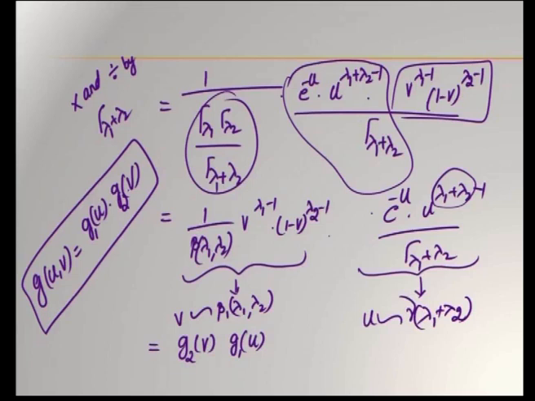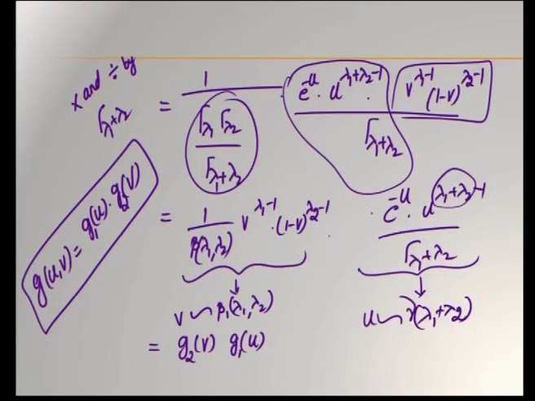That is, the joint PDF of u and v is written as the product of their respective marginal PDFs. g of u comma v is equal to g1 of u into g2 of v, wherein u is following a gamma distribution with parameter lambda 1 plus lambda 2, and v is following a beta 1 distribution. Beta 1 distribution means beta distribution of first kind with parameters lambda 1, lambda 2. Hence, we have arrived at the conclusion of the problem.